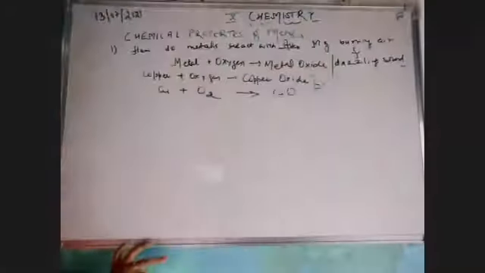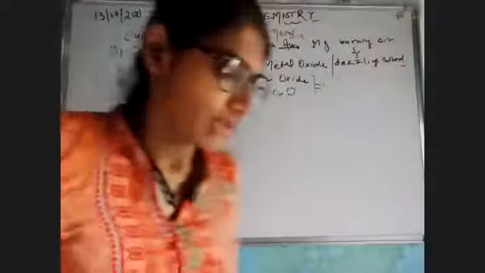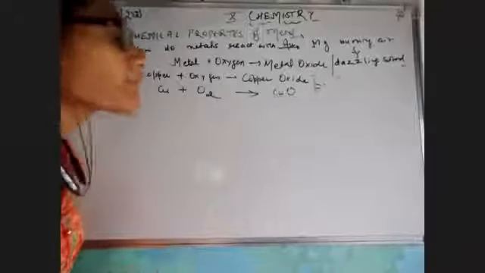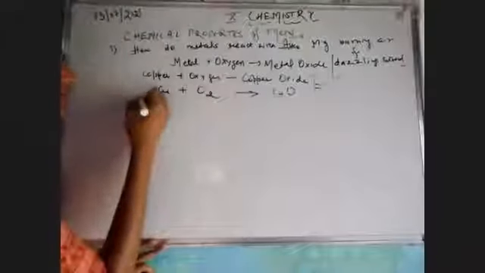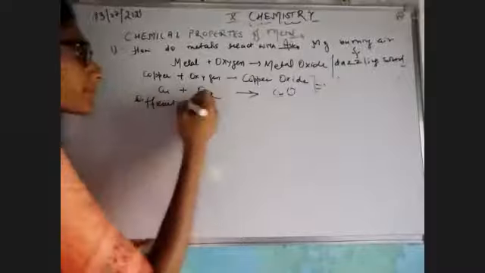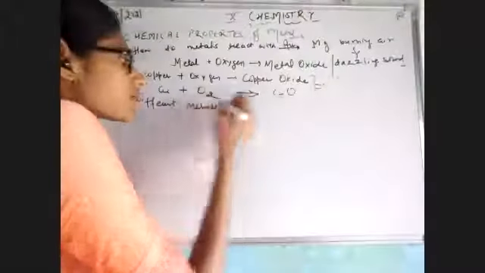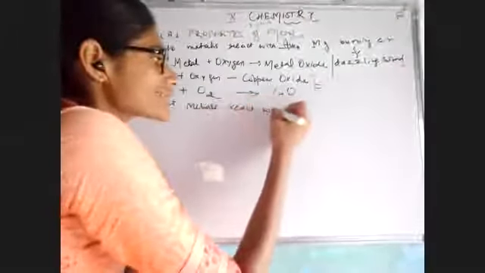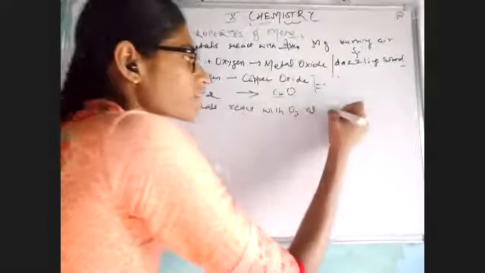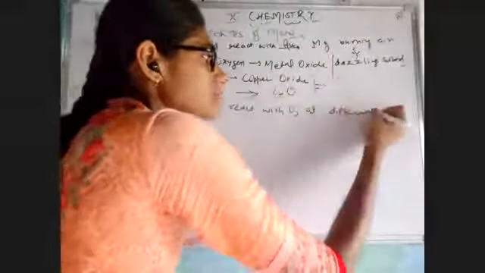My concept says, okay, we understood that our metals are reacting with oxygen, they are making oxide. Okay, we got that. But the point is, different metals react with oxygen at different rates. What does that mean? Different rates. That means each metal has different reactivity on reacting with oxygen. It has its own pace, its own speed, how reactive it is.